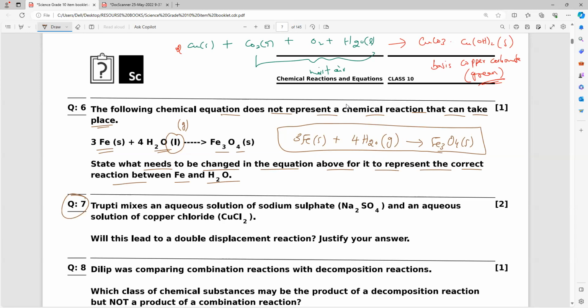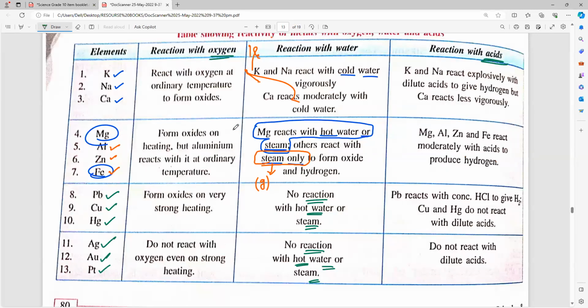Any doubt, anybody can ask. Completed, all of you? So the liquid must be in what state? The water must be in, all of you? Gaseous state. That's it. The tabular column is important.